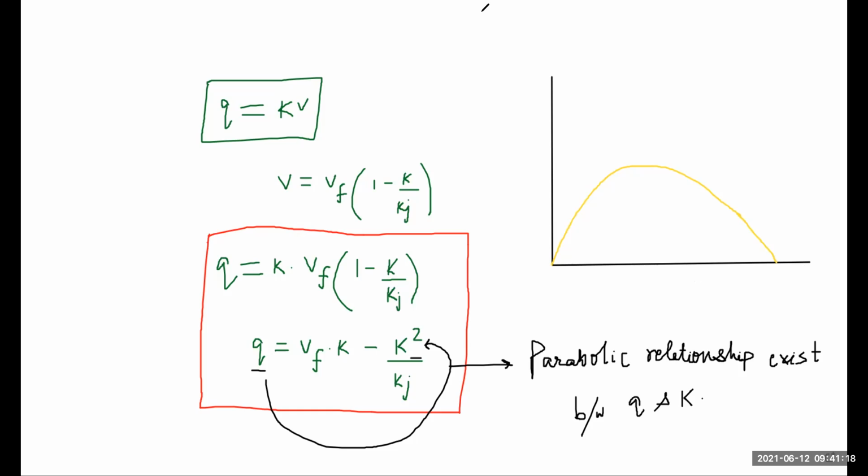On the x-axis we have our k value, that means vehicles per kilometer.